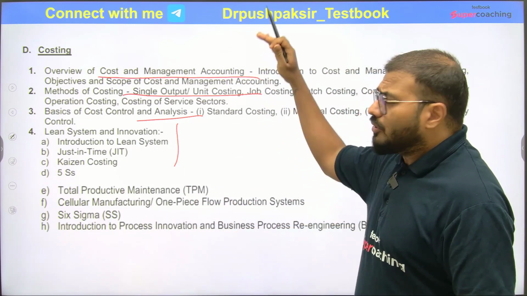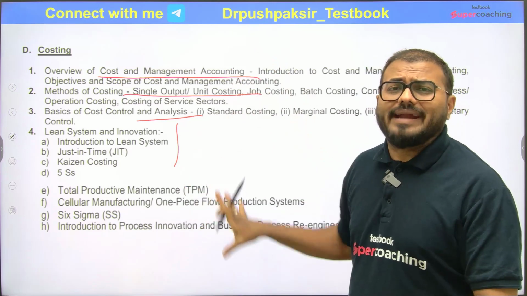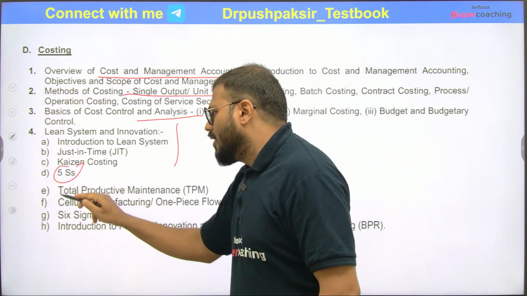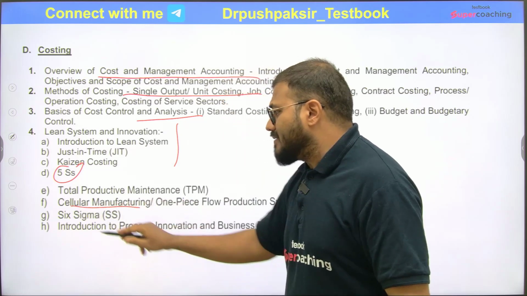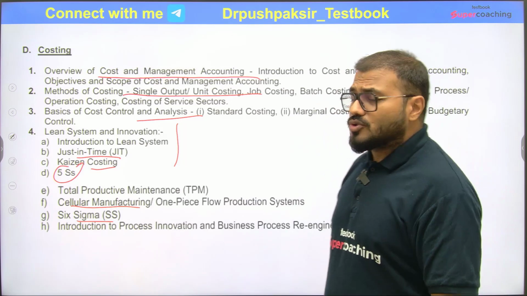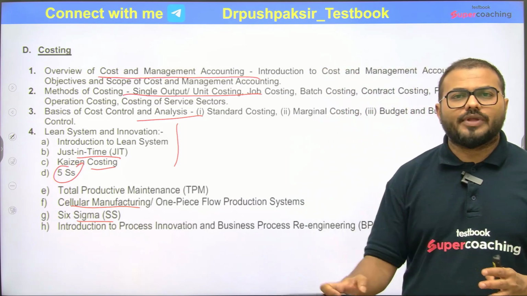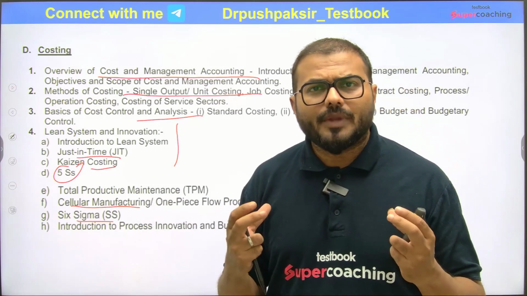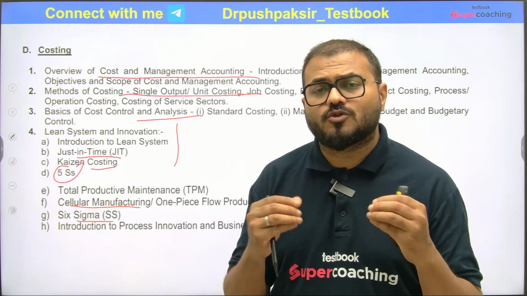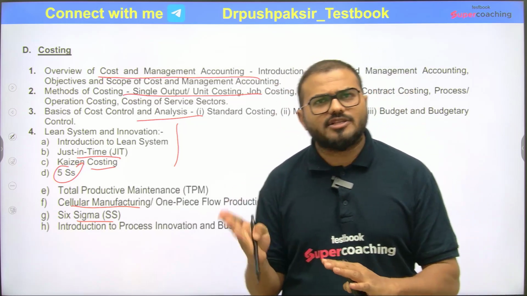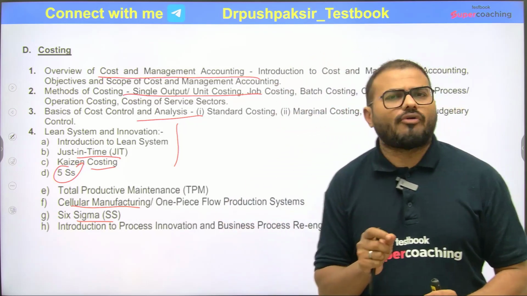Again, you need not go into detail or practice it, you should just know the concept. 5S or cellular manufacturing, Six Sigma, just in time, Kaizen costing. So you should just know the basics of this. Again, accountancy and costing, these two parts will be a bit of a headache for many students if you don't have this background, especially if you are from an engineering or science background, can create a little bit of an issue for you.